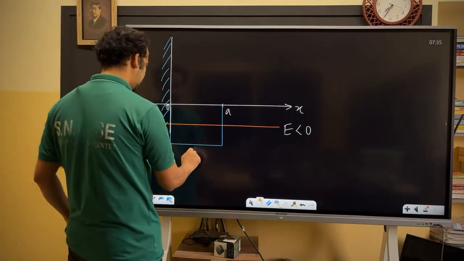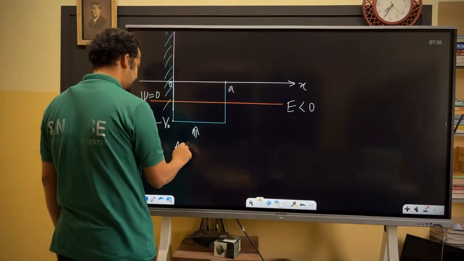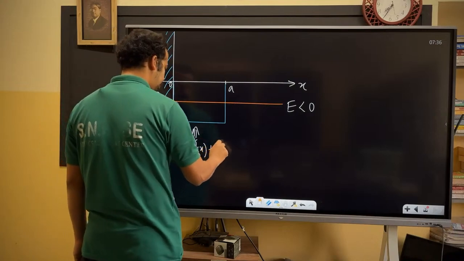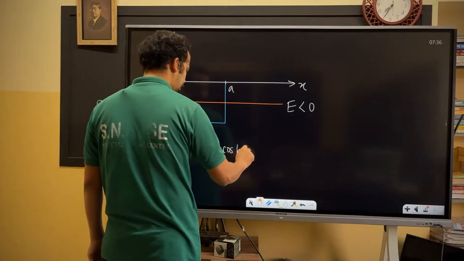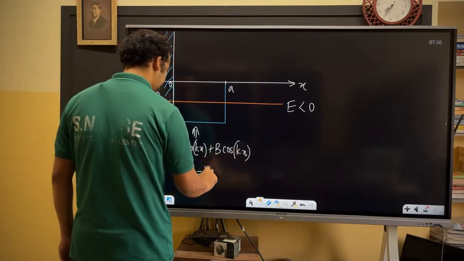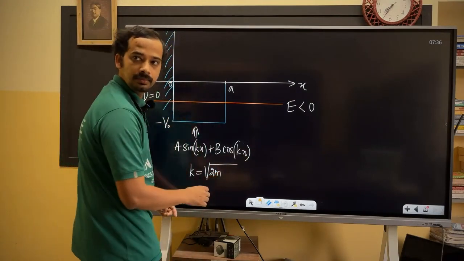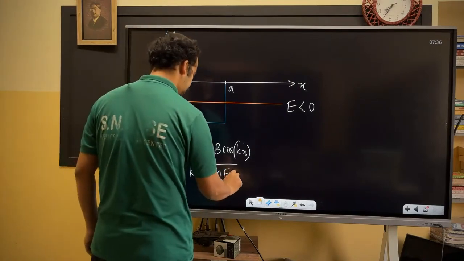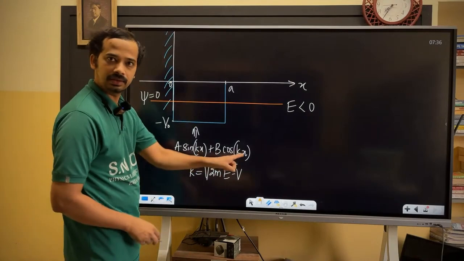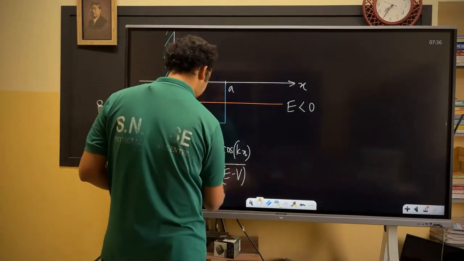In this region my solution is a sine kx plus b cosine kx, where k equals root of 2m, classically allowed region, 2m (E minus V), I'll write like this. Later I'll substitute V as minus V naught. E minus V, divided by h bar.